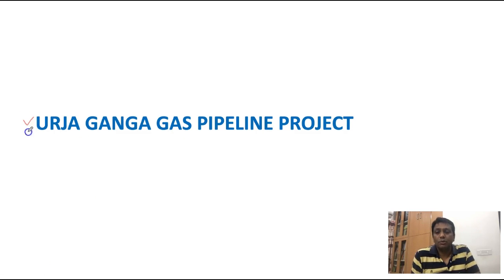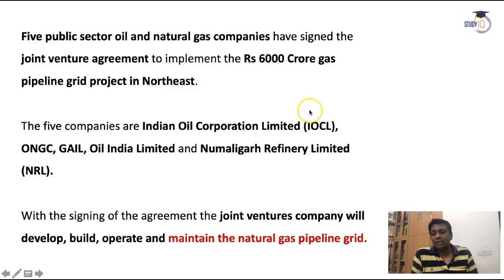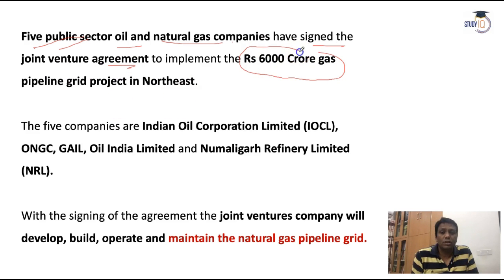The Urja Ganga gas pipeline project has been popular for the last 2 years. But there are some provisions that the government introduced for the northeast, especially for the PNG supply. For the PNG supply in the northeast states, 5 public sector oil and natural gas companies have signed a venture, and for that purpose there is a 6,000 crore investment for the pipeline grid project in the northeast.